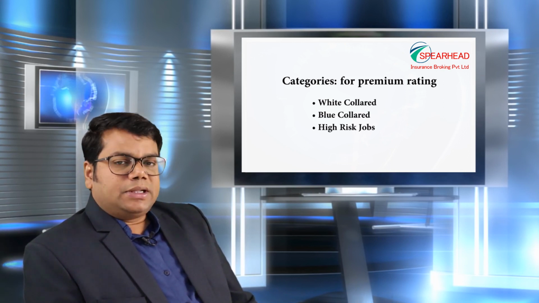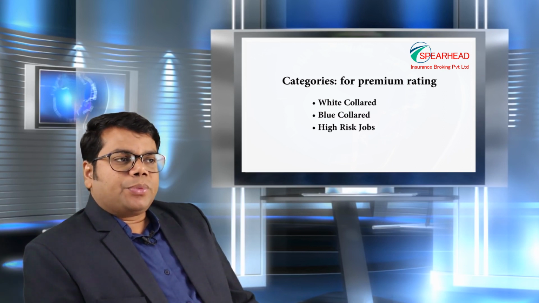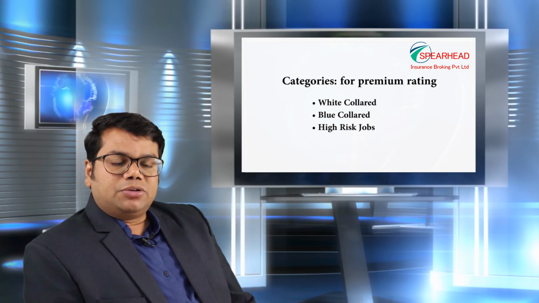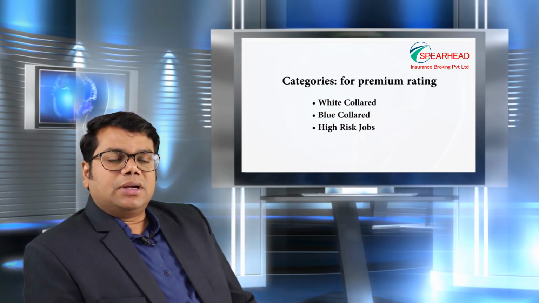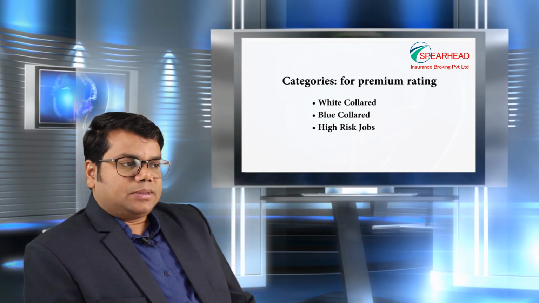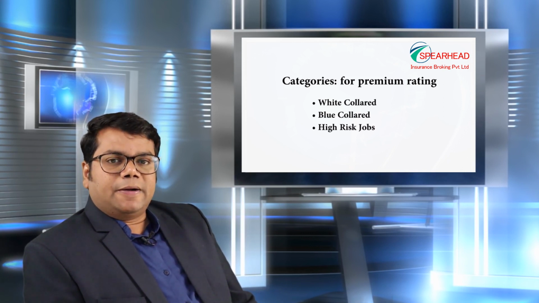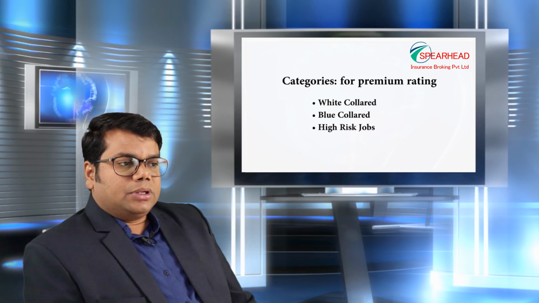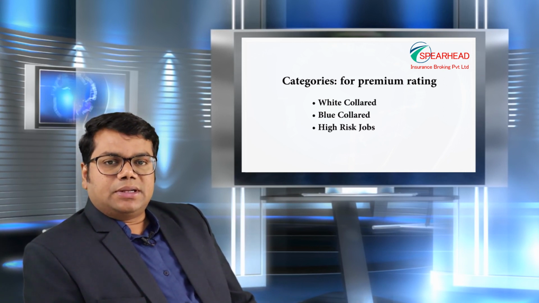So one should be very careful in declaring what the nature of work is, or otherwise there could be a problem at the time of claim, because one category being assumed and at the time of claim something else is given. The insurance company might say it's a misrepresentation of fact.